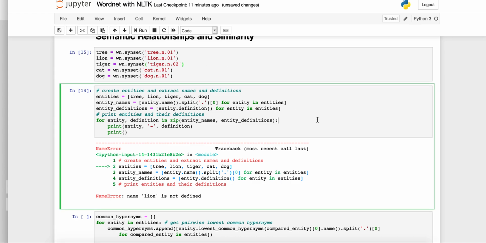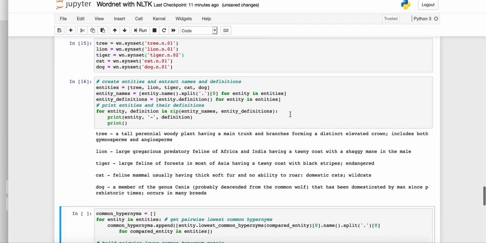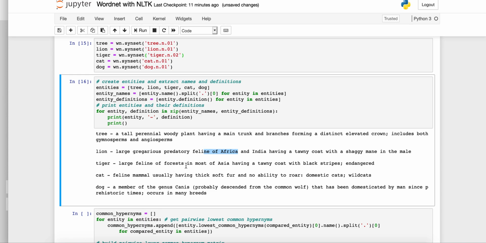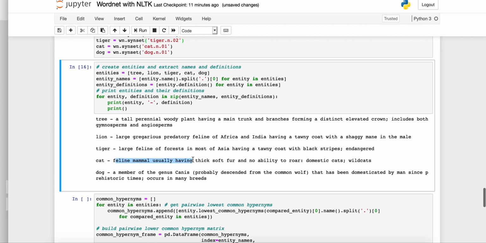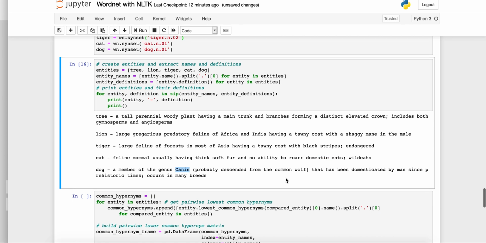Let's go back and run this. There we go. So first of all, I'm just printing their definitions to make sure that the definitions I've chosen match the synsets. And I'm looking through, and tall woody plant, large gregarious feline in Africa sounds like a lion, feline in forest in most of Asia, it's an Asian tiger then, and this is a definition for a cat, domestic cats, and dog, canine, so that looks right.